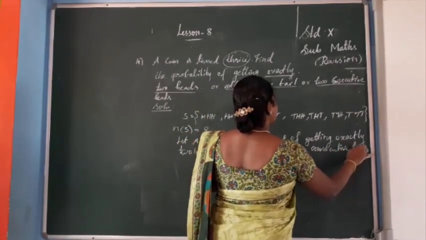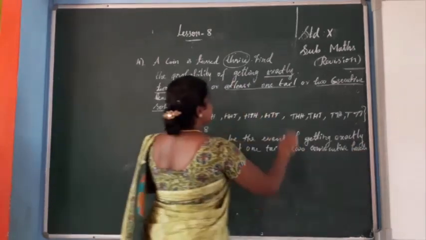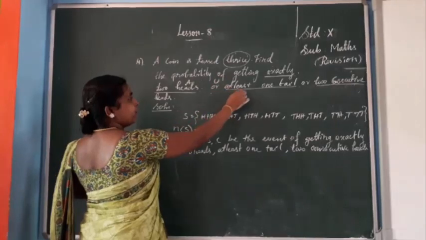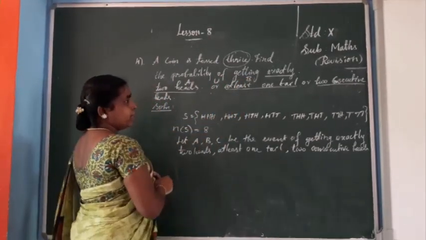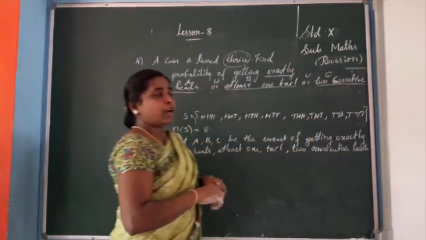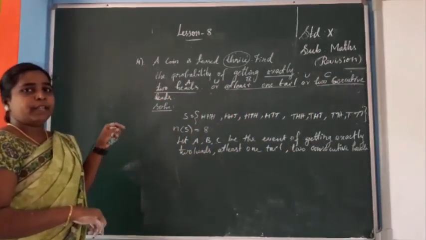So okay, we have taken. So now this is A. Exactly 2 heads is A. The word or means union. At least 1 tail is B. Next consecutive heads is C. In between, union. So how to find P of A union B union C?